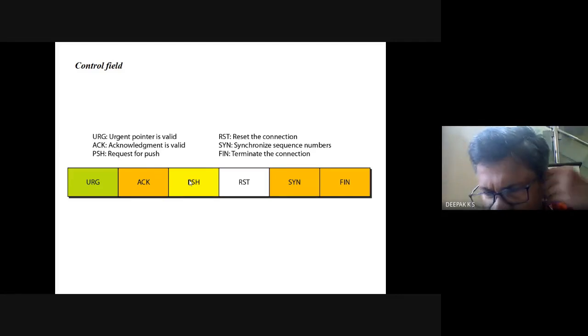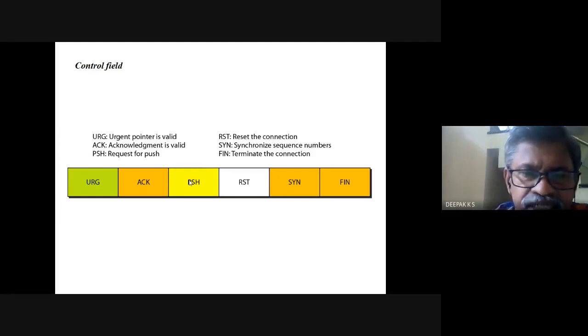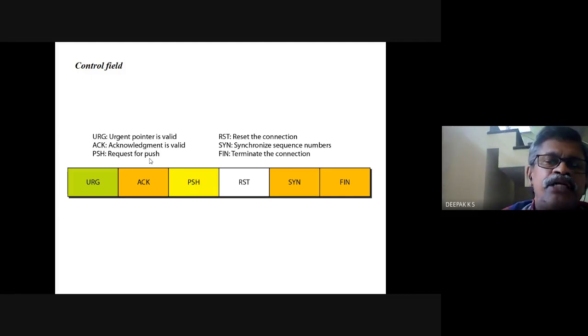The receiver processes the data sequentially. However, if the request for push is set, that data would be sent to the application immediately, so it will not be kept waiting. Some applications require that, so for that we have request for push.